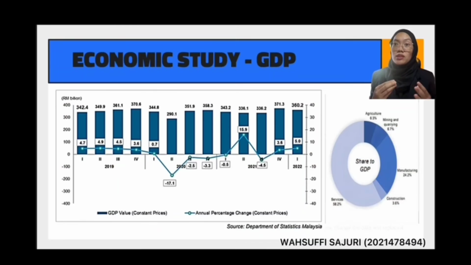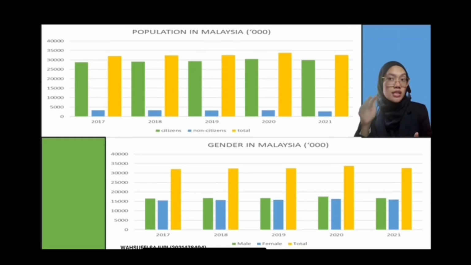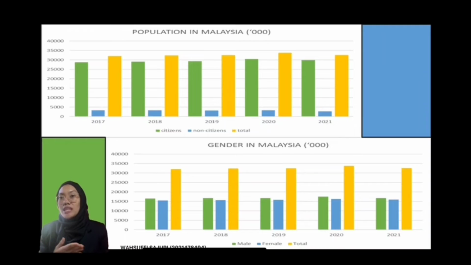Gross domestic product, GDP, is based on the data collected from the Department of Statistics Malaysia. The monthly economic performance from January to March 2022 showed improved growth. Sectors that drove economic performance in the first quarter of 2022 are the services, manufacturing, and agriculture sectors. The population in Malaysia kept increasing year by year from 2017 to 2020, but in 2021 there is a slight decrease in the population due to the COVID-19 pandemic, where the number of deaths is higher than the number of births. Gender in Malaysia has been dominated by male over the 5 years, as well as in Selangor state.